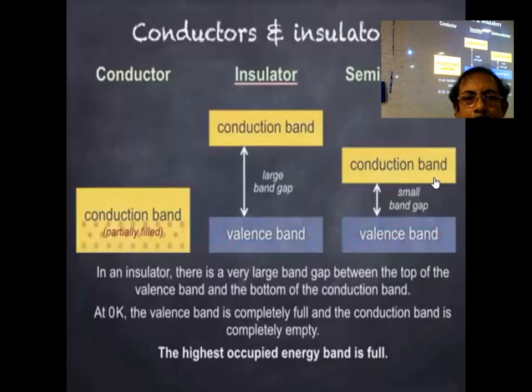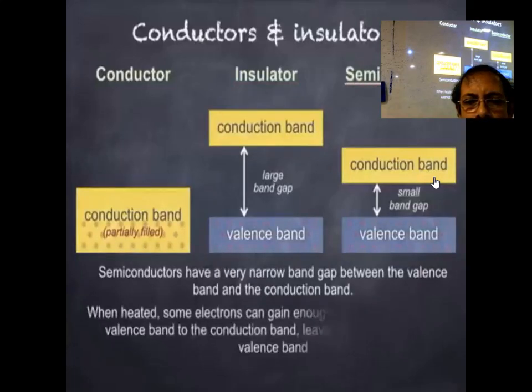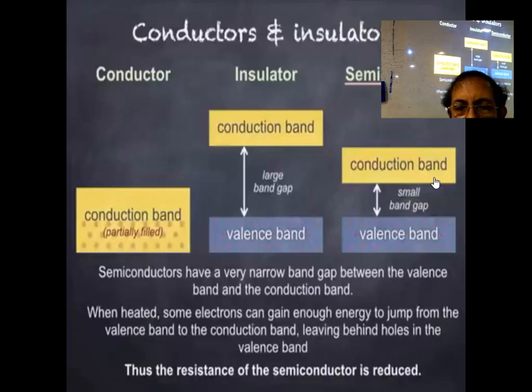Finally, semiconductors have a very narrow band gap between the valence band and the conduction band. Like insulators, at 0 Kelvin the valence band is completely full and the conduction band is completely empty. But since the band gap is so small, as temperature rises, some electrons can gain enough energy to jump from the valence band to the conduction band, leaving behind holes in the valence band. As temperature increases then, the resistance of the semiconductor is reduced.